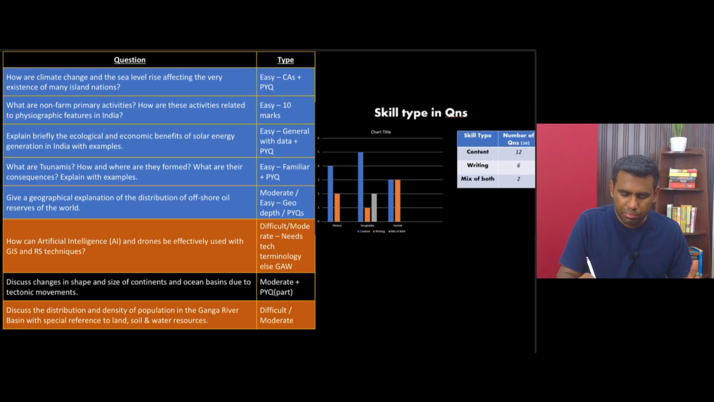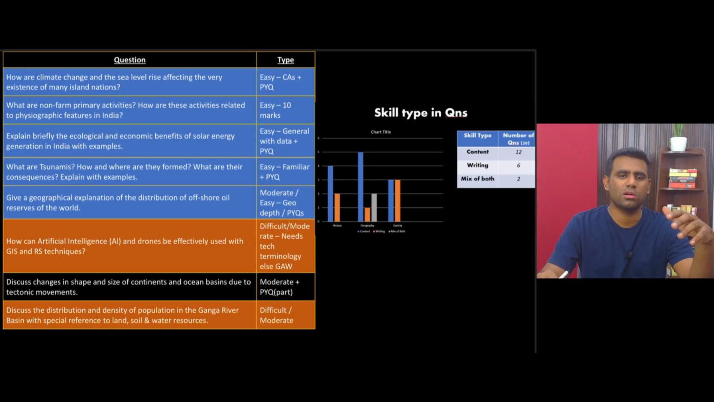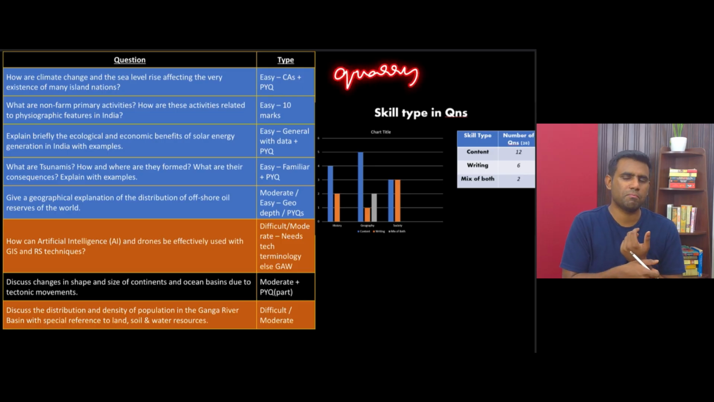What are non-farm primary activities? How are these activities related to physiographic features in India? Very easy, simply because even this year in prelims there was a question asked on non-farm activities, whether it's susceptible to come under income tax or not, right? And anybody can make an intelligent guess. What are non-farm primary activity? It could be a coir extraction, it could be quarrying that you do, right?